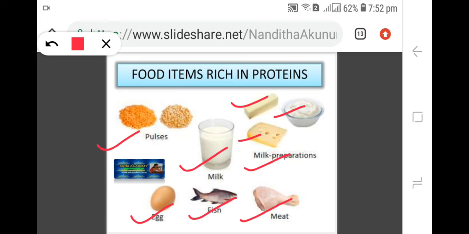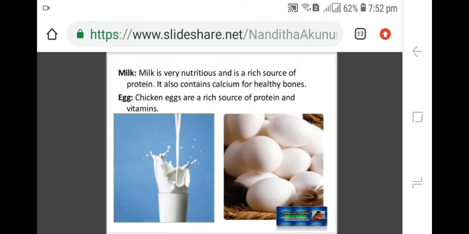These are some good sources of protein. Now here you can see milk is very nutritious and rich in protein. It also contains calcium for healthy bones. Egg is also rich in protein and even rich in vitamins.